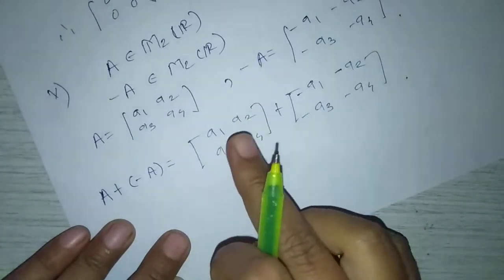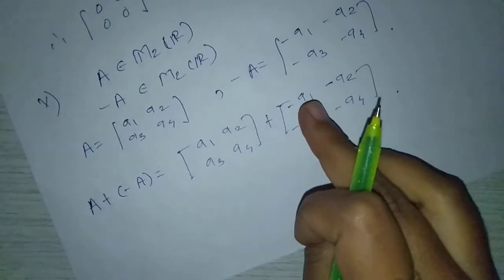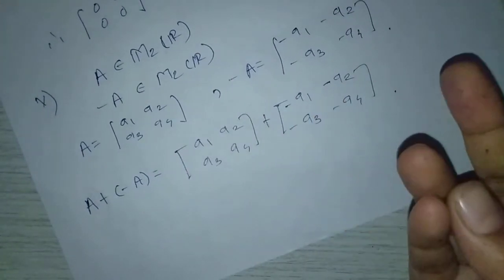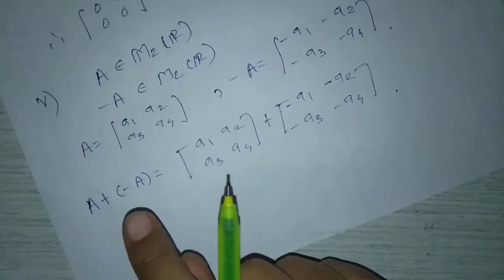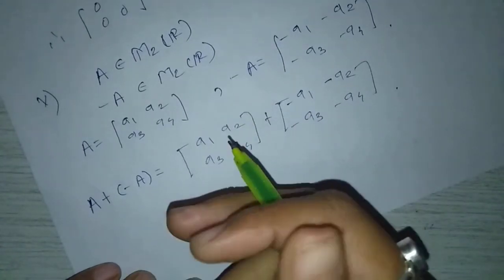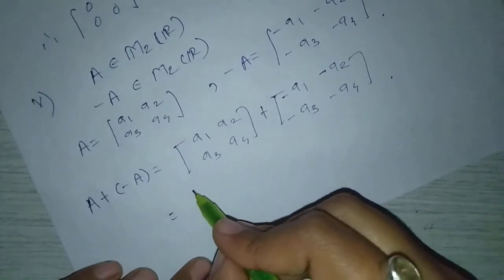Here A1, A2, A3, A4 belong to R, and minus A1, minus A2, minus A3, minus A4 belong to R. Means minus A1 is the negative of A1, means A1 plus minus A1 equal to 0.